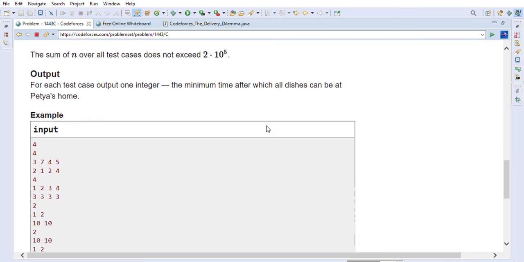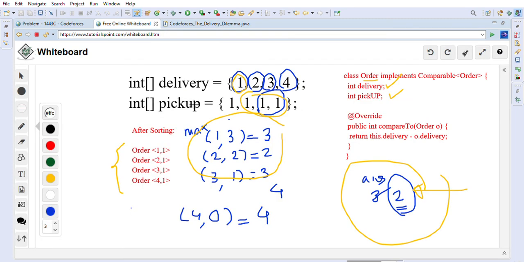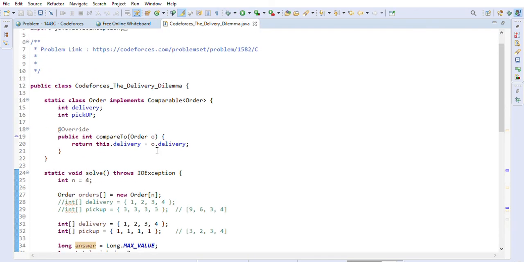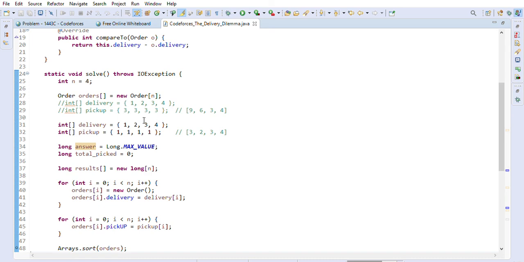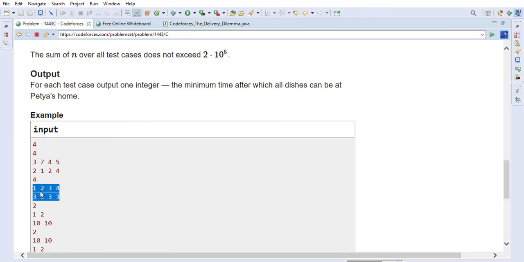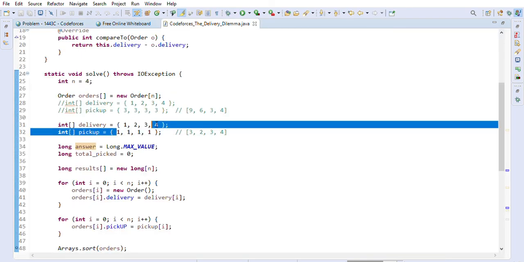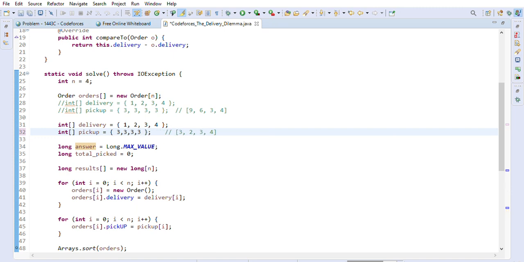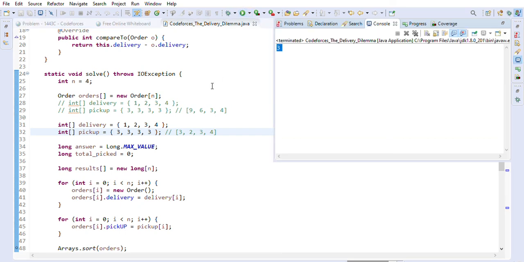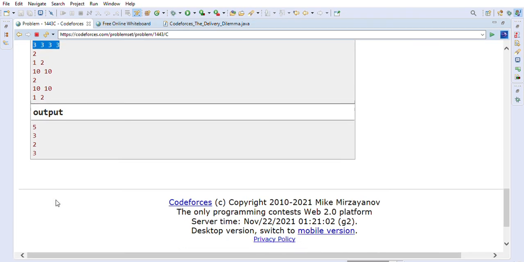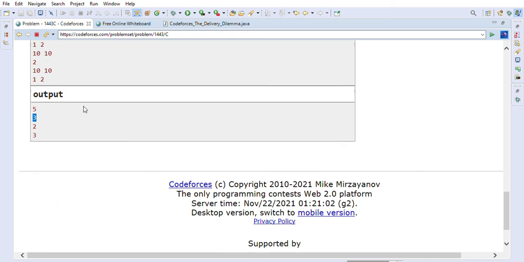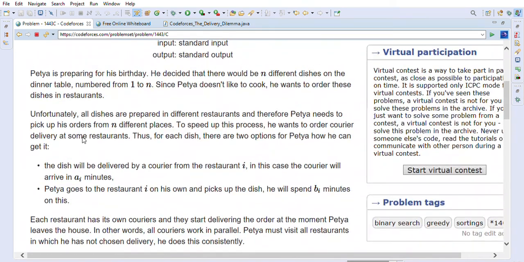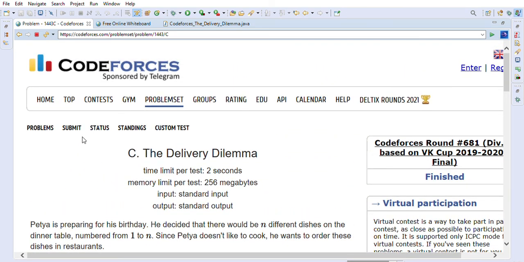We can also take another example quickly, this one. So the deliveries are 1 2 3 4 and the pickups are 3 3 3 3, instead of 1 it is 3 comma 3 comma 3 comma 3. This is another example that's given to us. It gives us the correct answer, which is 3. As you can see, for the second example we are getting the correct answer. So this is the way we can solve the Codeforces problem, the Delivery Dilemma.